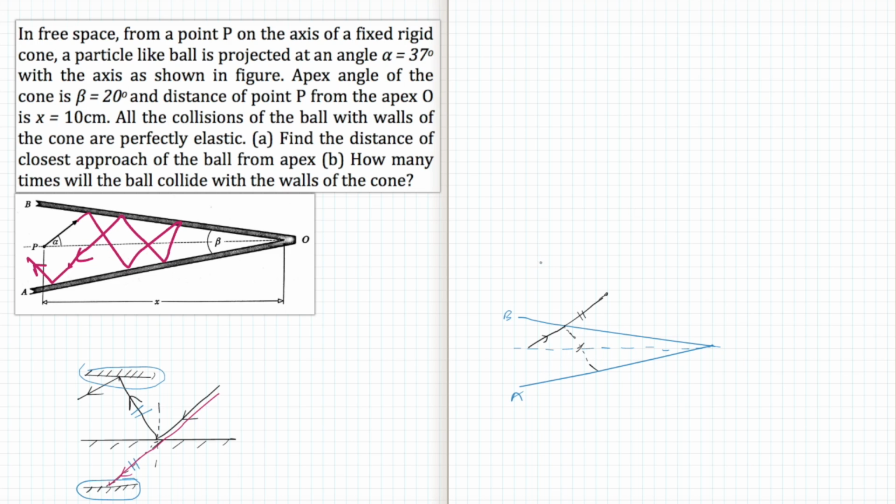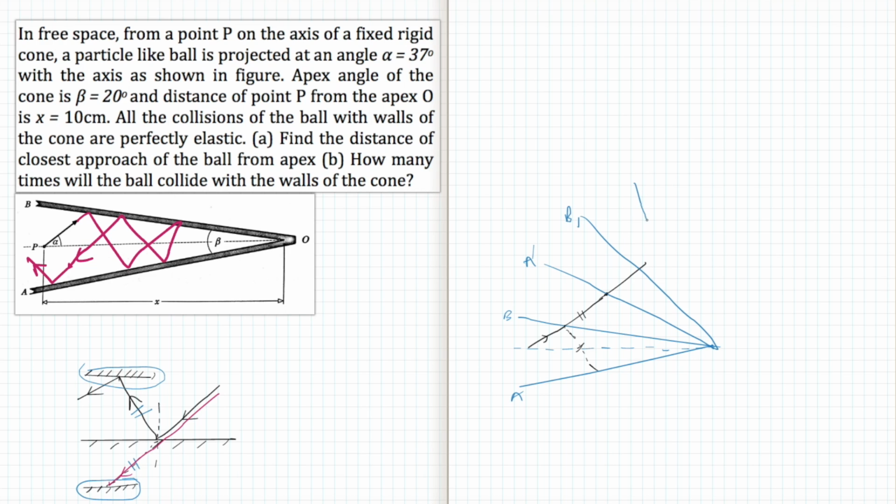So if we flip the cone, this will be, suppose, A1. Moving on, again it will reflect and we can use the same principle. Instead of making the reflected ray, we will extend it again, and then again flip the cone, and this is our B1.